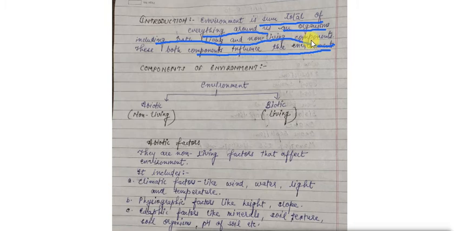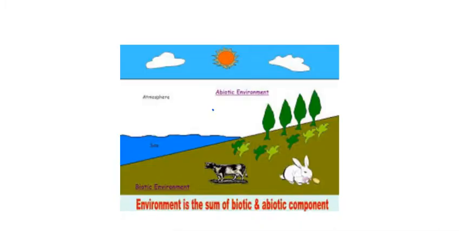Here I am showing one diagram showing both biotic and abiotic components. In the biotic part you see animals and plants, which are living components, and in the abiotic part weather, climate, atmosphere. So environment is the sum of both biotic and abiotic components. Clear?